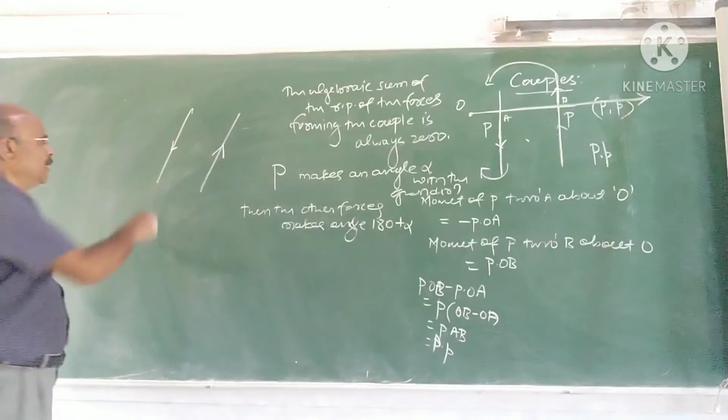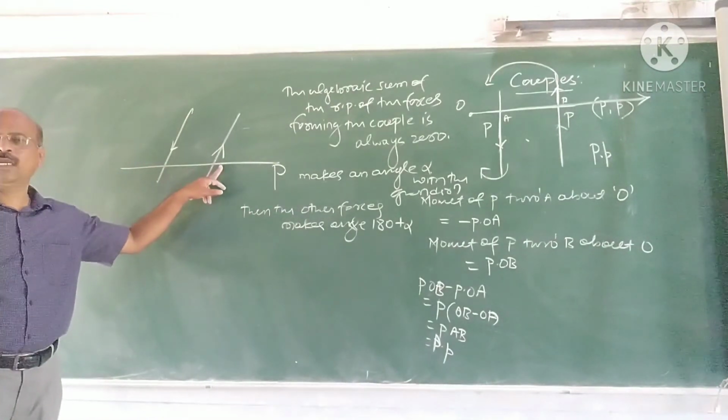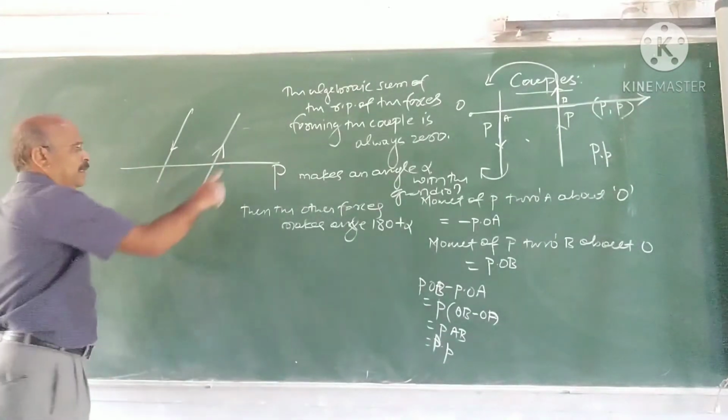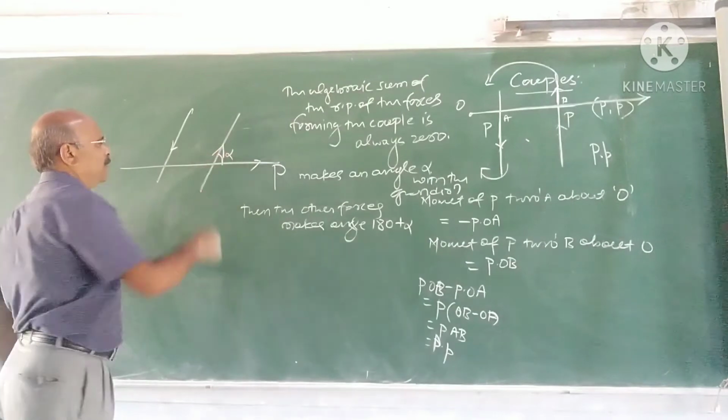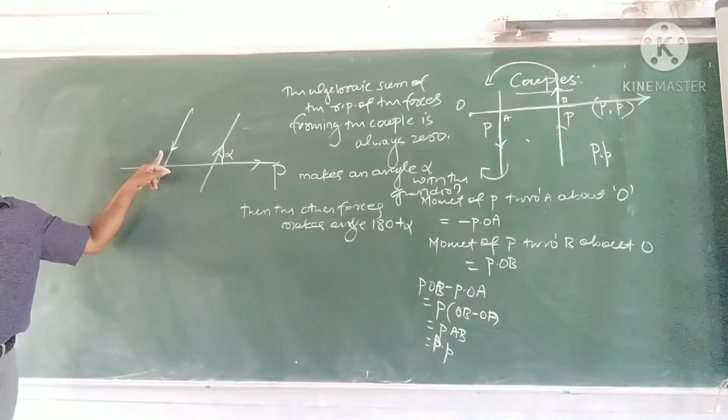Forces of the couple. Suppose this is the given direction, and we have to take the resolved parts of the forces of the couple about this direction. Then, suppose it is alpha. Then what is the angle made by the other force? 180 plus alpha.